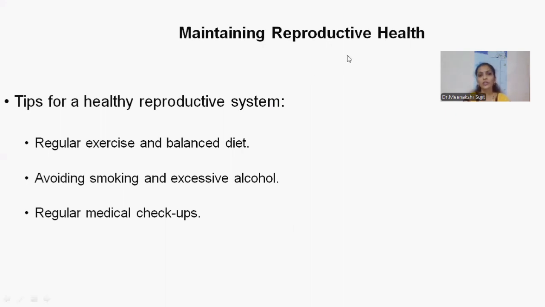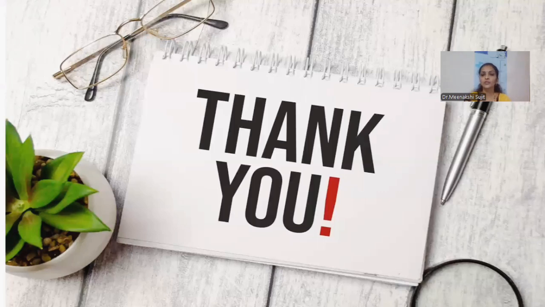And avoid smoking and excessive alcohol. As I mentioned, sperms are very sensitive. In an acidic environment, they can't be present or active. So if the male is smoking more or having more alcohol, in such males the motility rate of the sperms will be reduced. And the person should have regular medical checkups. So this was a brief knowledge about both the male and female reproductive systems.